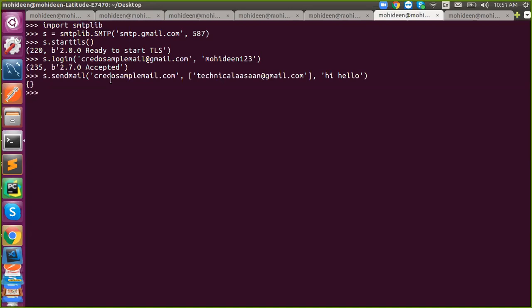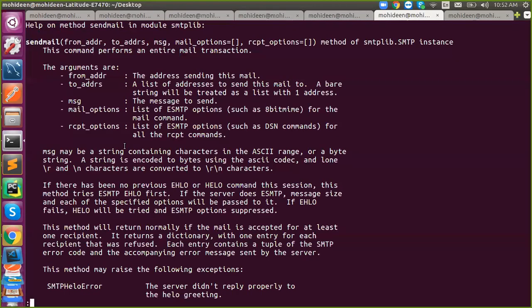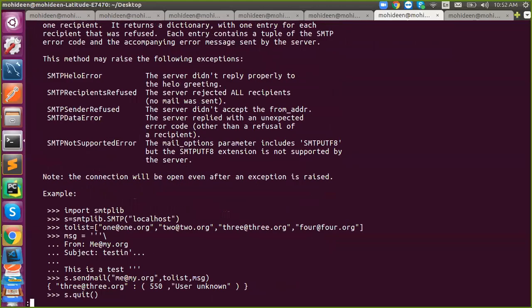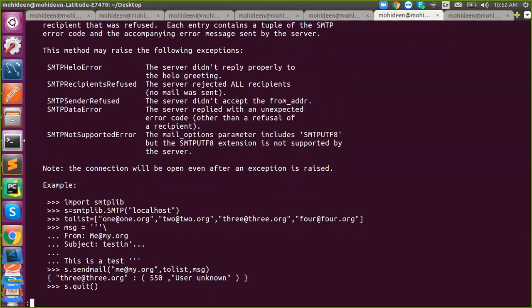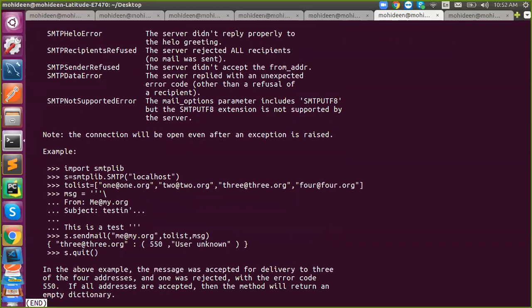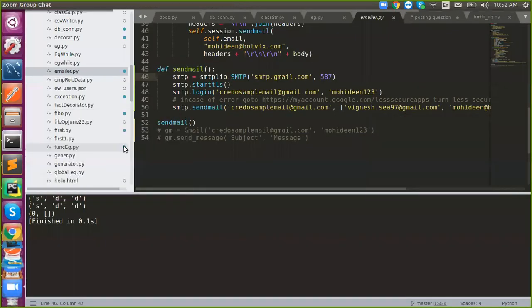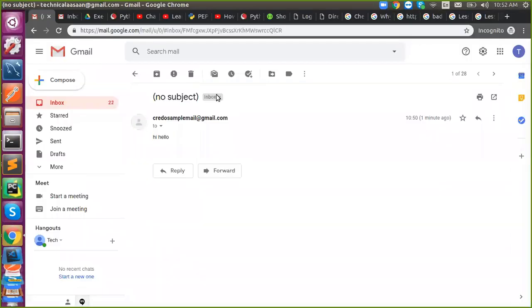In some mails you might notice the contents are beautified by HTML, right? You can do that too. So you have to prepare an HTML and go through the help section for send mail. They have an option to adopt the HTML also. Got it? So inside a message, we can use that HTML also. It's up to you. We have complete documentation. So you can send your mail in a beautiful manner with the help of HTML also. Got it?